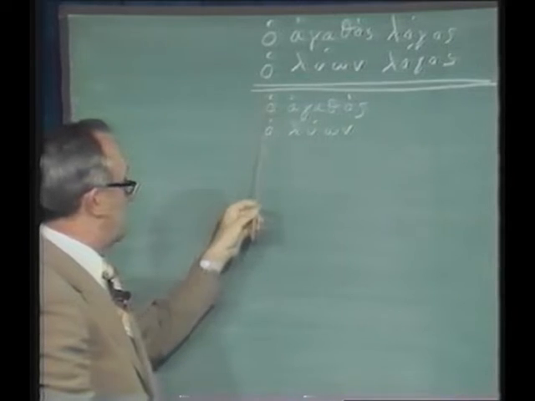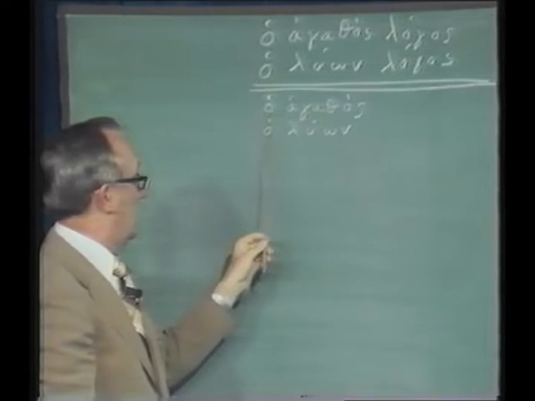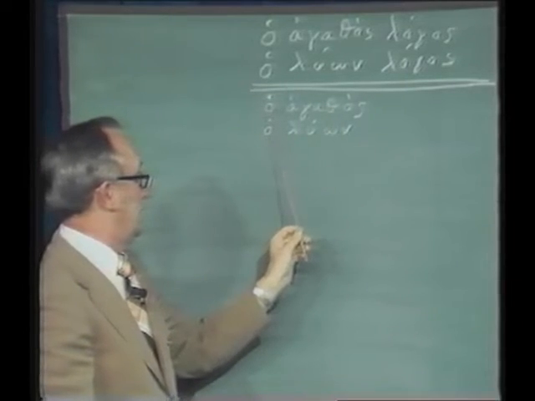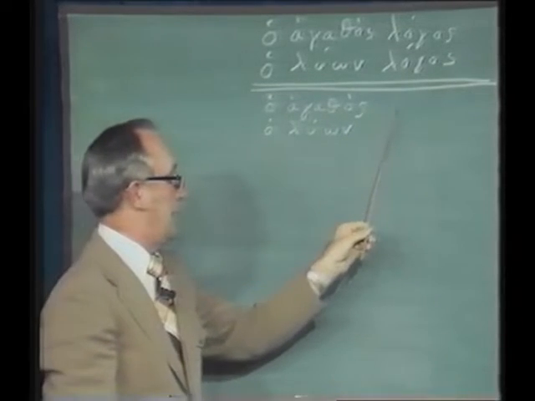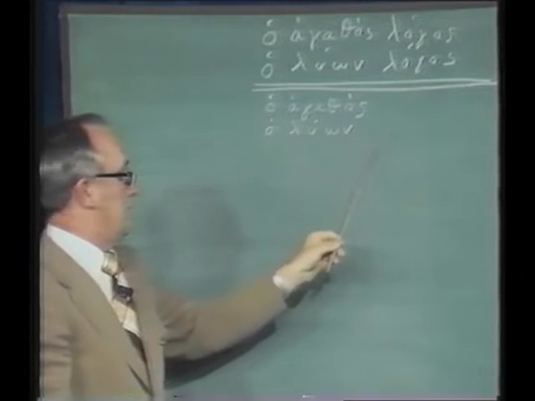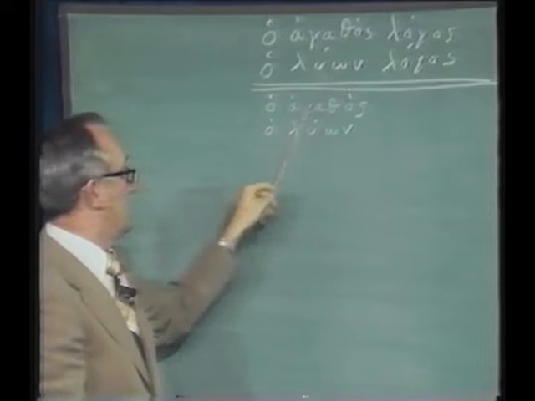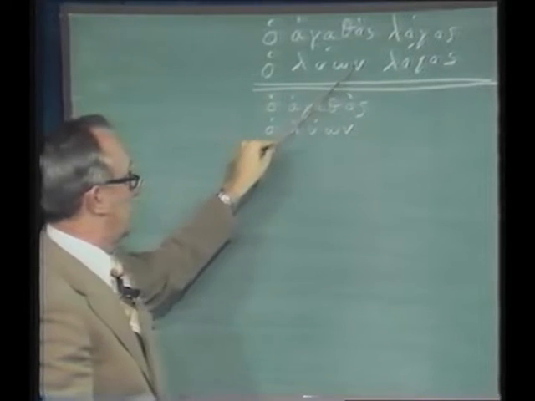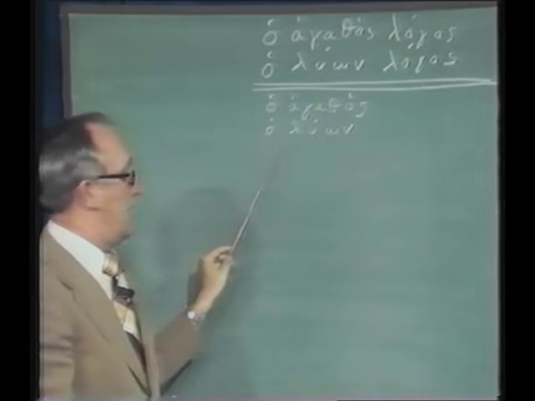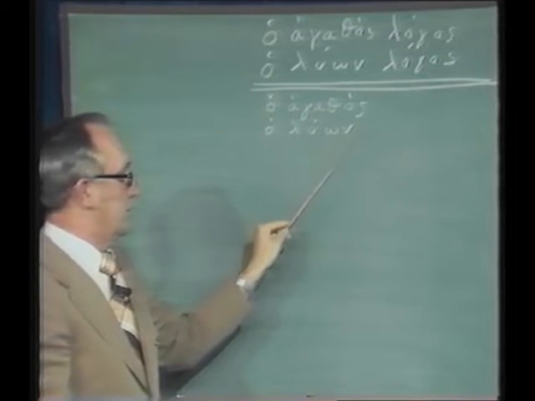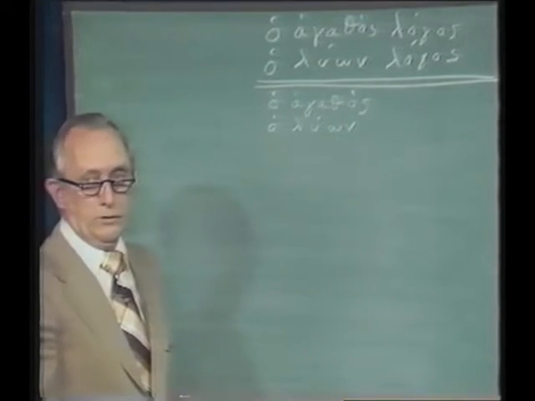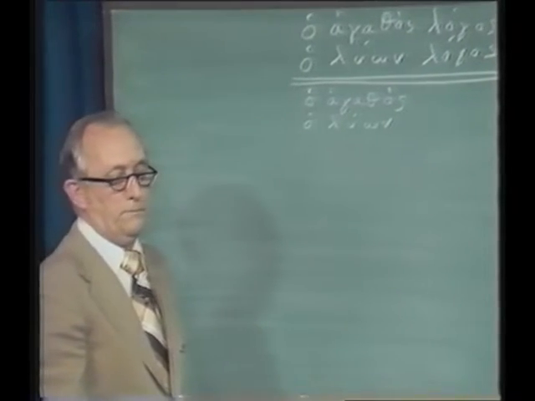Then you had the same kind of thing in chapter 6. O agathos with no noun to modify, and that meant the good man, because it's masculine. Here we do the same thing, the loosing man. So in other words, a participle is going to have an adjective usage, modifying a noun. It's going to have a noun usage standing in the place of a noun. And then we're going to see one additional usage for the participle, and that's going to be the adverbial use, modifying the action of the verb.